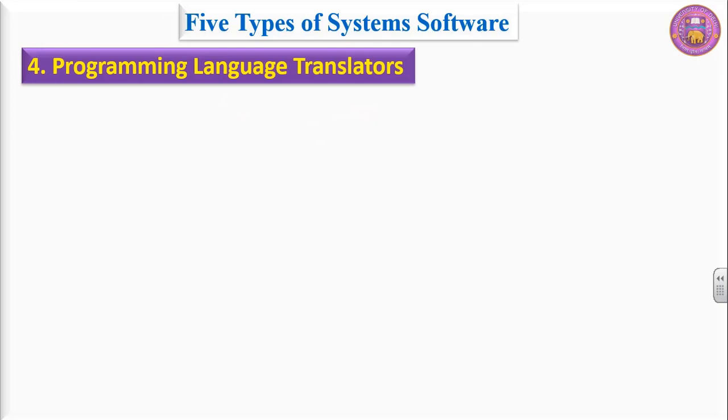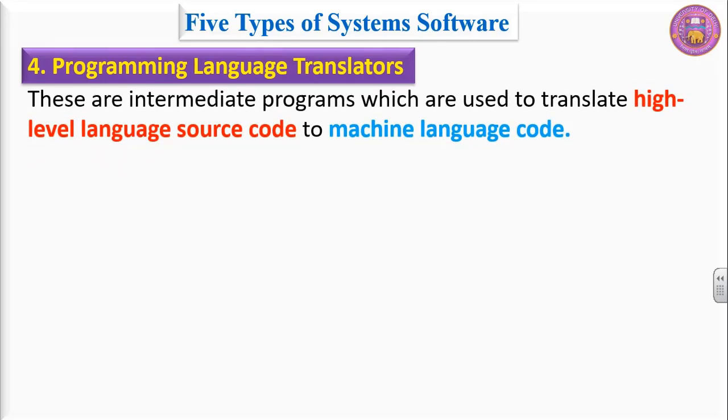The fourth component of system software is programming language and translators, or we call it programming language translators. These are intermediate programs which are used to translate high-level language source code to machine language code. High-level language source code means the programs written in plain English language which are converted into binary code, that is machine code. So the programs written in English language are to be converted into binary code. So we call it high level language is converted to machine language code.